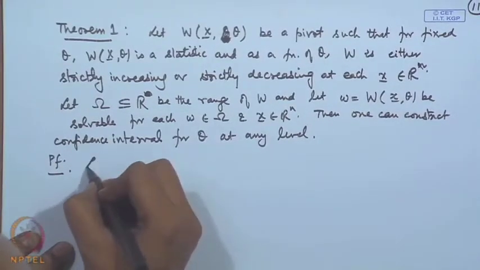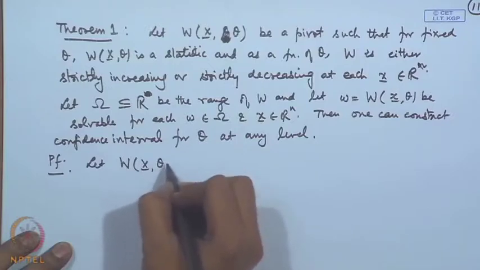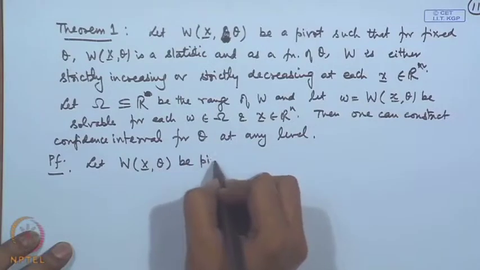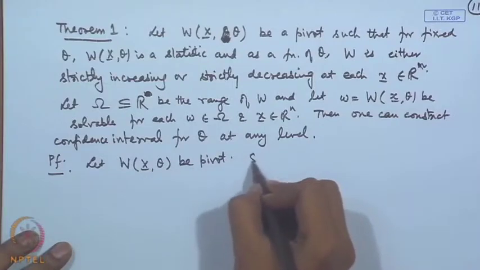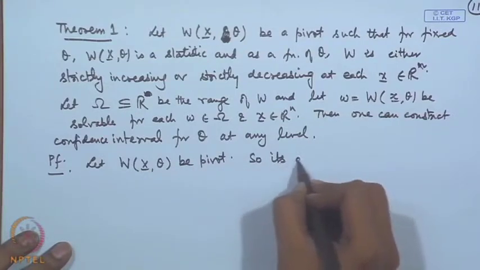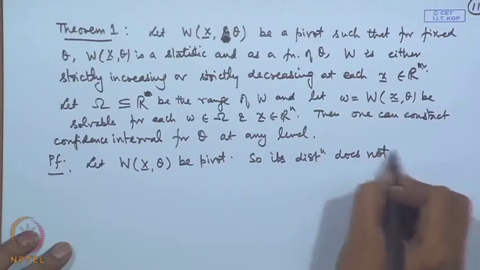Let W of x theta be pivot, and so its distribution does not depend on theta.